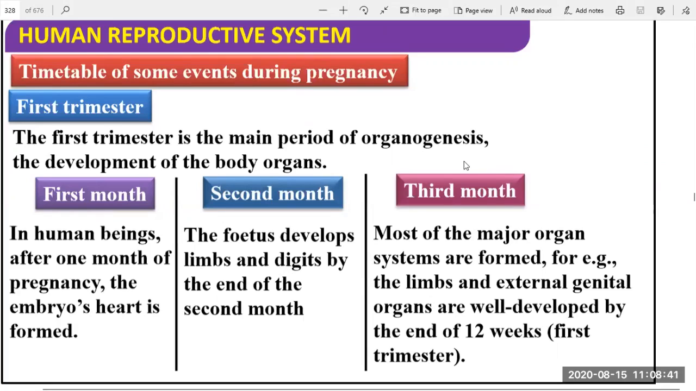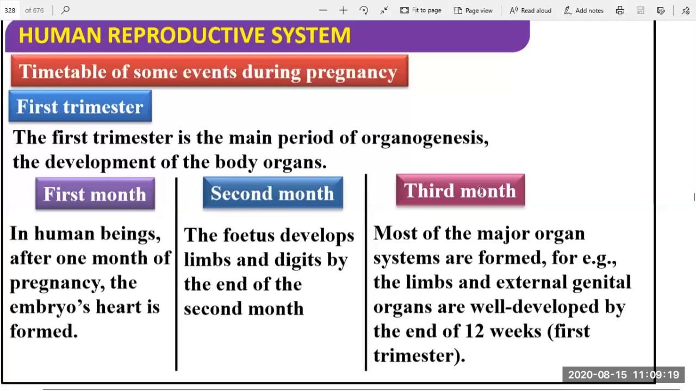Okay. Then what happened in the third month? In the third month, most of the major organ systems are formed. Organ systems, different types of the organs involved in the system, respiratory system, digestive system, etc. Okay. For example, the limbs and the external genital organs are well developed. Nose, eyes, whatever may be. Okay, so the external genital organs are well developed by the end of the 12 weeks. It means the first trimester will end.